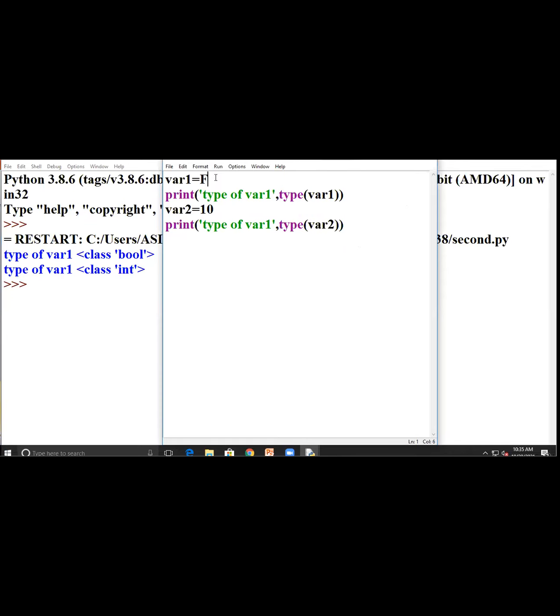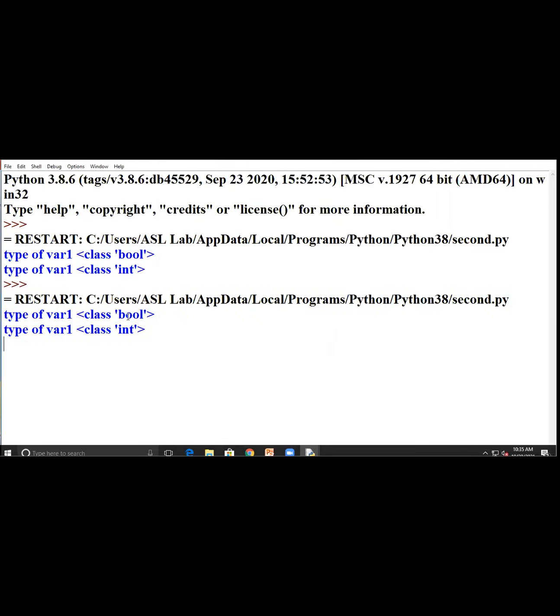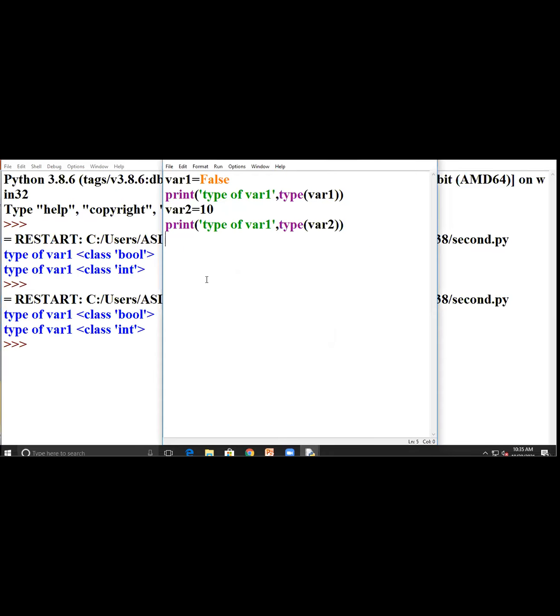Here suppose I write false and run the module. You have to see the output will be the same. If you use this data type in all programs, you will understand.